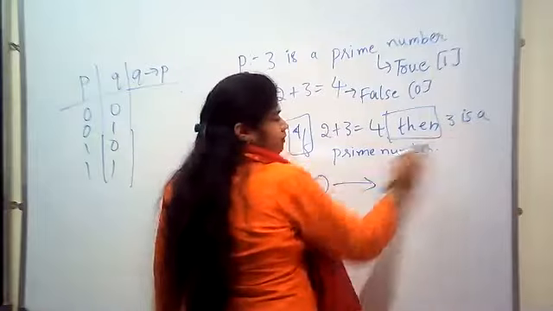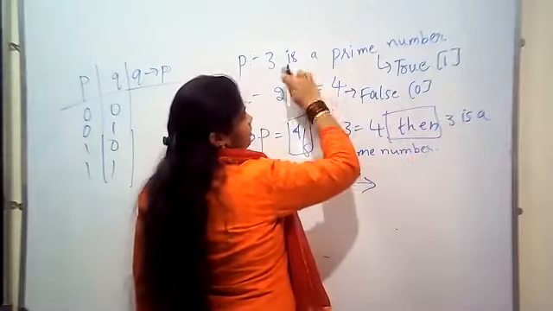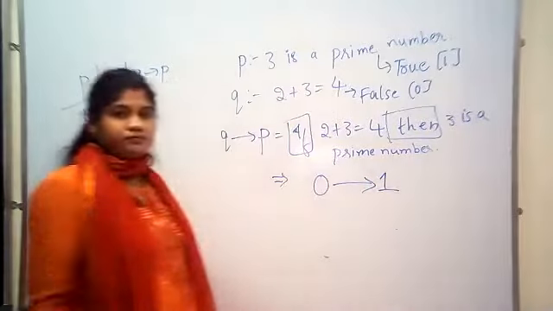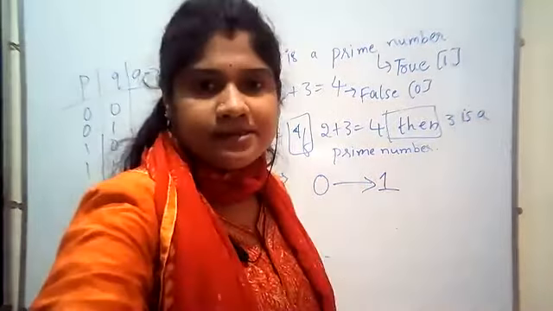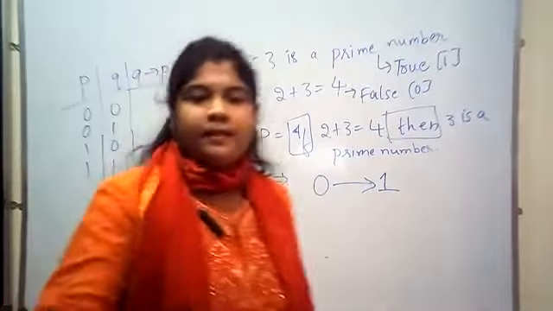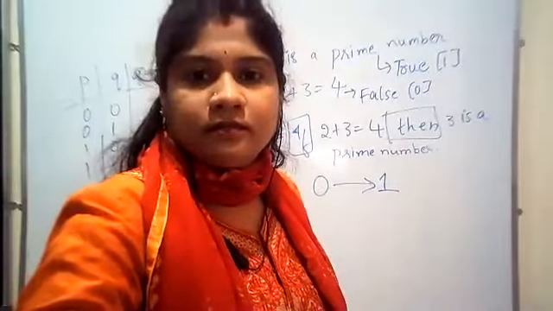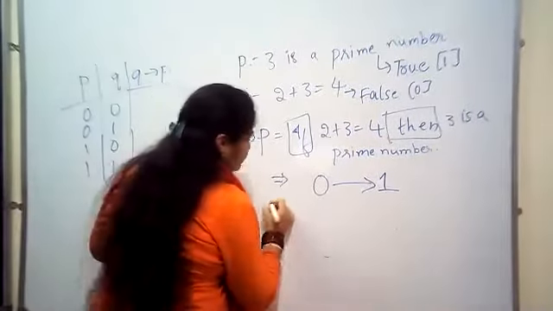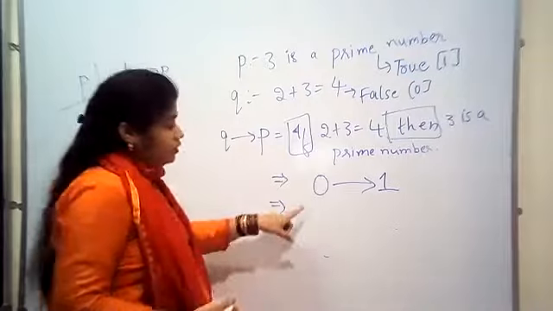Then 3 is a prime number. Whether that is true or false, it is true. This is true, definitely. Okay. Now what is 0?